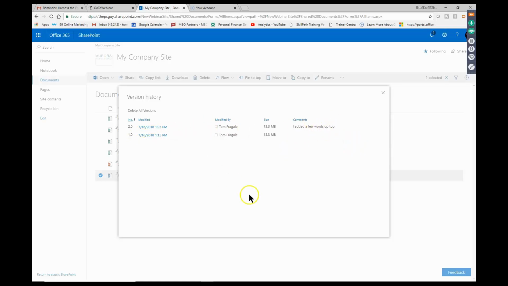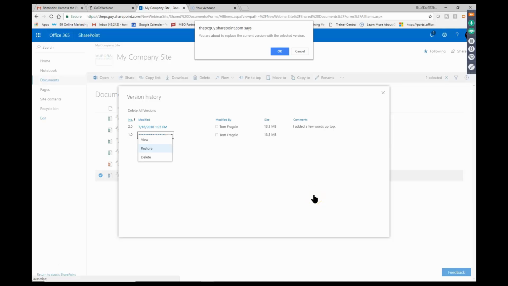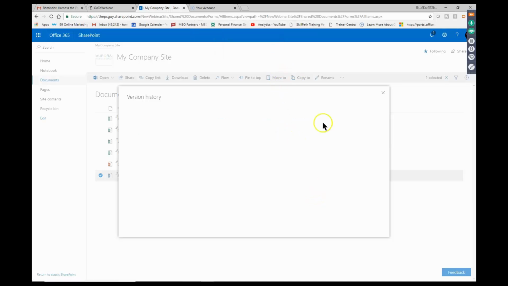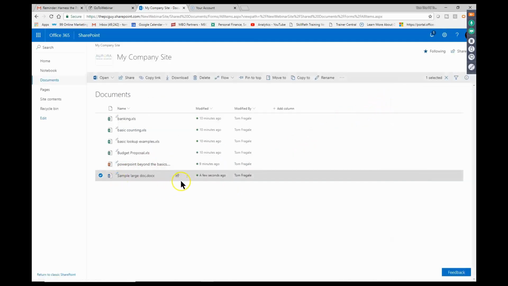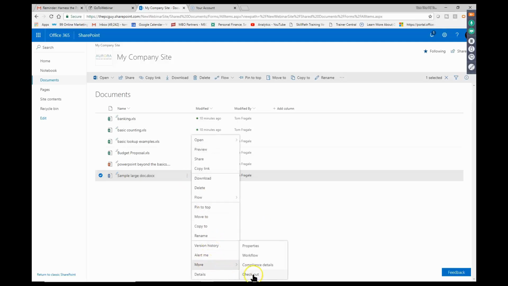Well, what if I had to go back to the first one or any of the others? I'm going to move my mouse there. We'll get the pull down, and we would say Restore. That'll make that version the most recent version. Watch. I'm going to pick on Restore. I'm going to pick on OK. It says I have to check it out. I still have to check it out for that even. So I'll go back and check it out again. I'll pick on the three dots next to that document. We'll pick on More and then check it out.